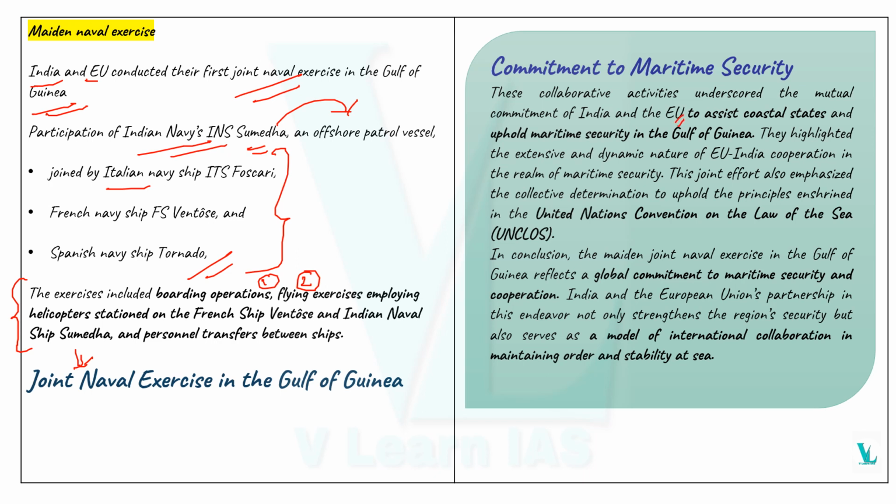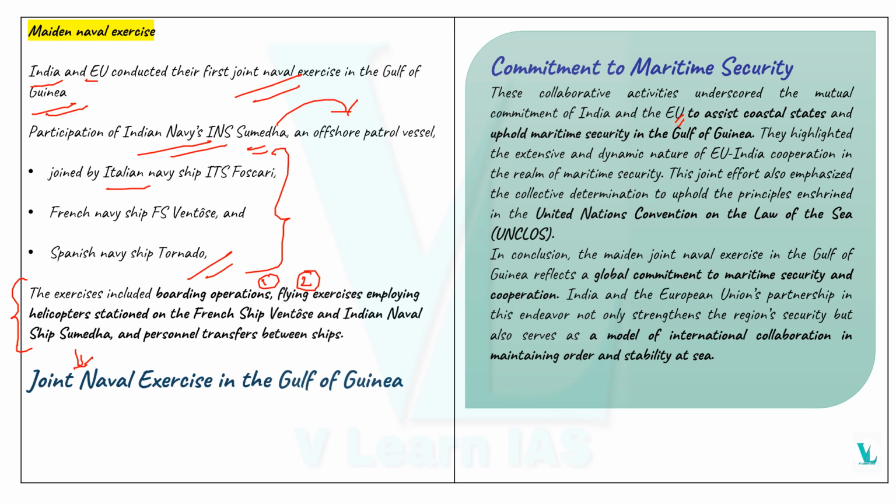Why did they undertake this? It is to assist the coastal states, as we are also focusing on maritime security, especially in the Gulf of Guinea. Also we need to uphold the principles in UNCLOS, that is the United Nations Convention on the Law of the Sea.